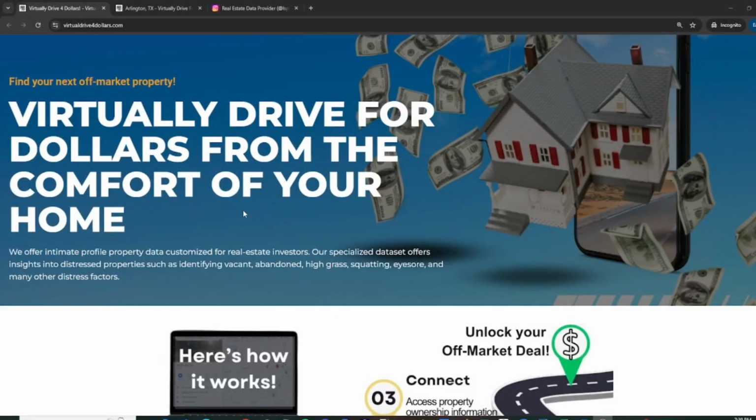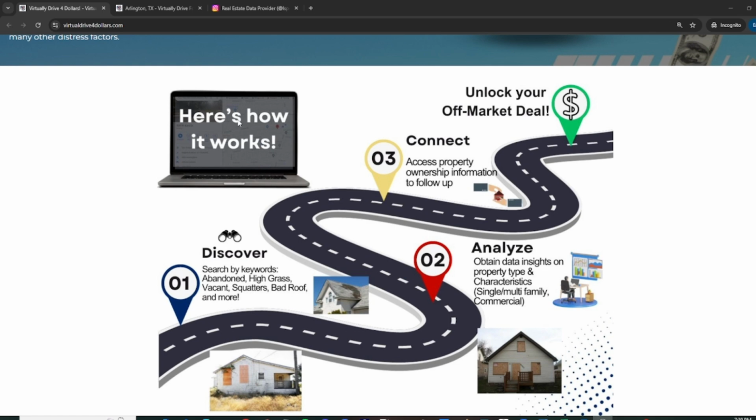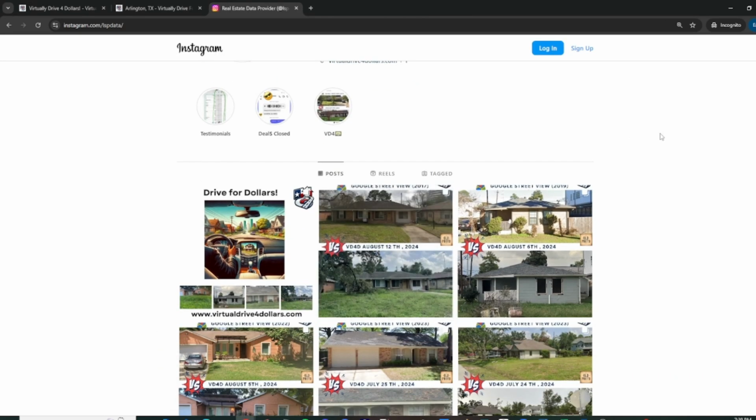Hey, this is Pablo with LSP Data, and today I want to share some amazing news on some updates to virtually drive for dollars. So we're getting you to the point where you can actually drive for dollars, right? Without the need to actually drive. So here's what I'm talking about.